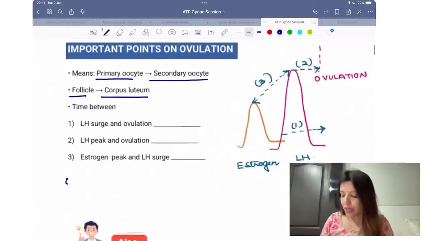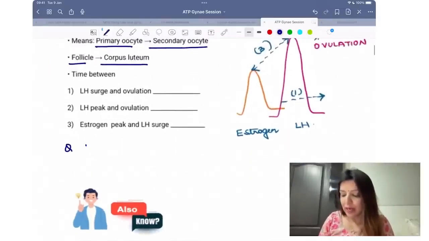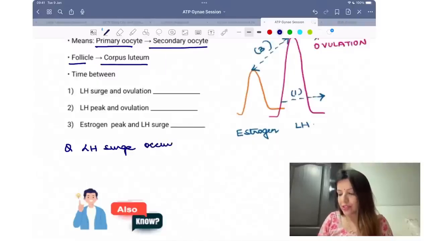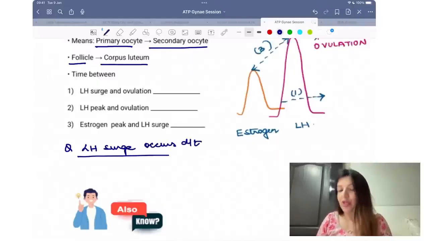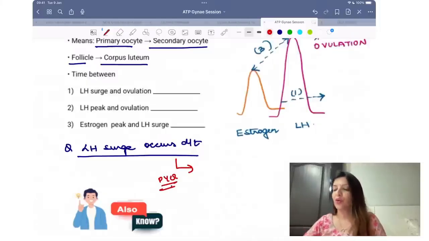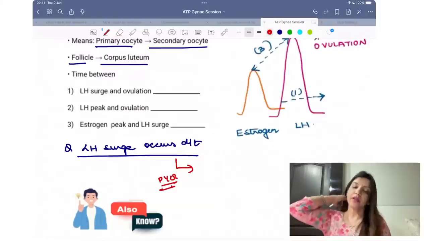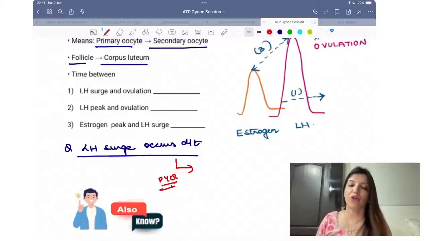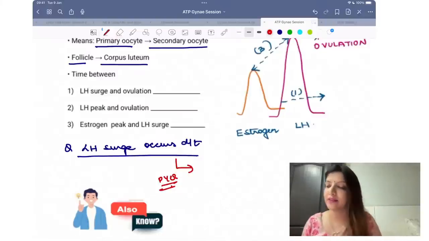Now, the question which they ask you is, LH surge occurs due to which hormone? Which hormone is responsible for the LH surge? This is your PYQ. Who's going to answer that?